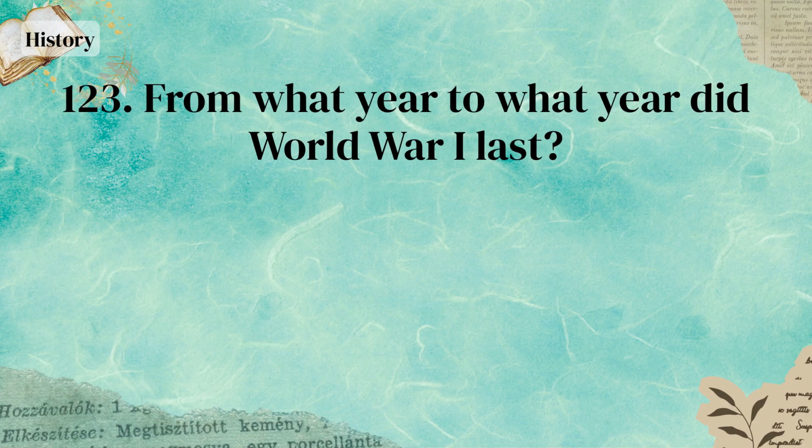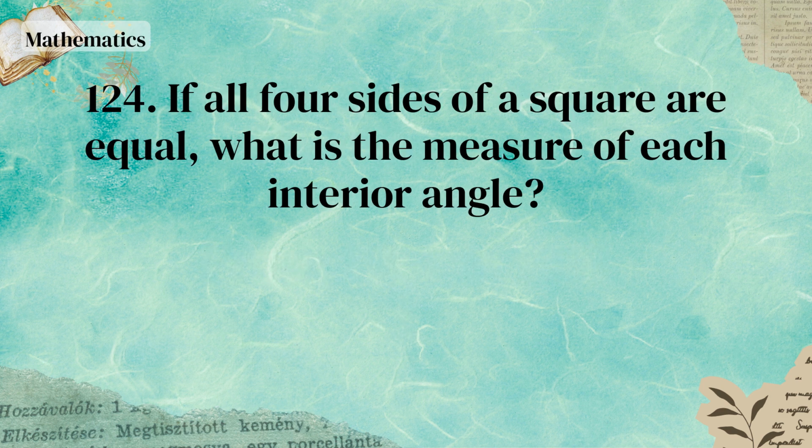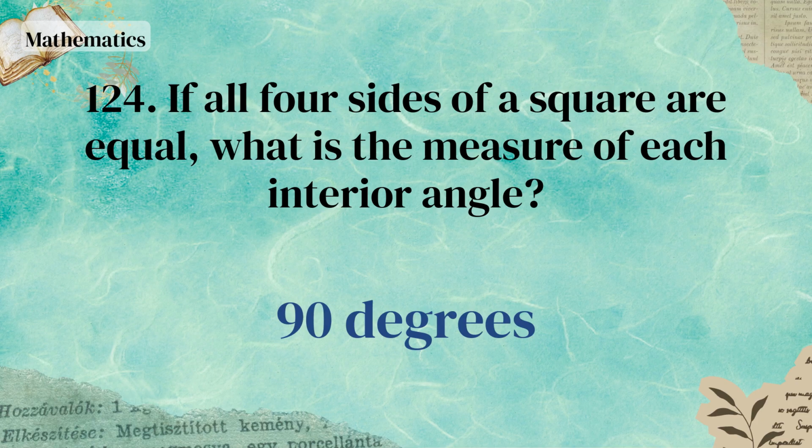Africa. From what year to what year did World War I last? From 1914 to 1918. If all 4 sides of a square are equal, what is the measure of each interior angle? 90 degrees.